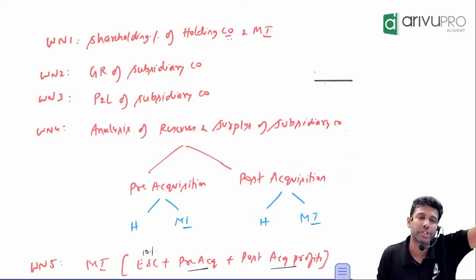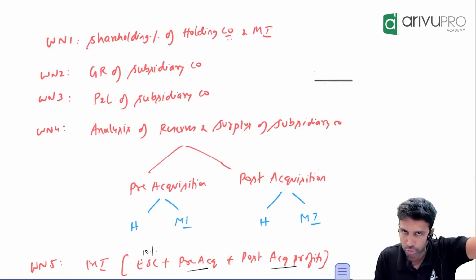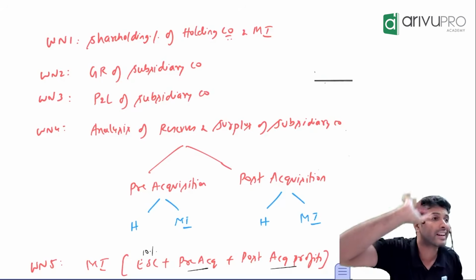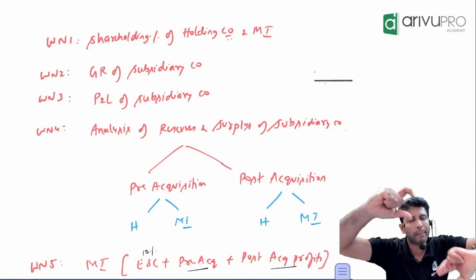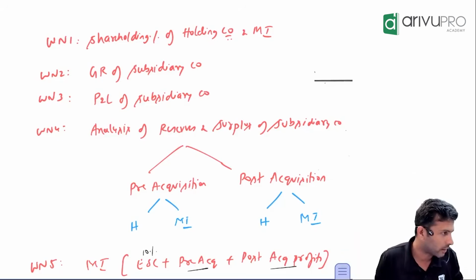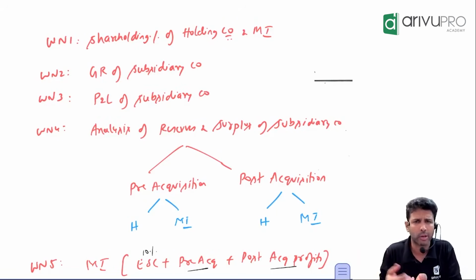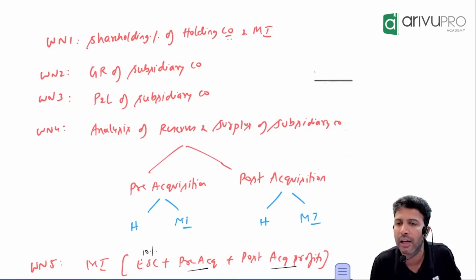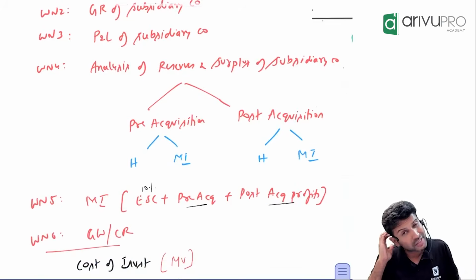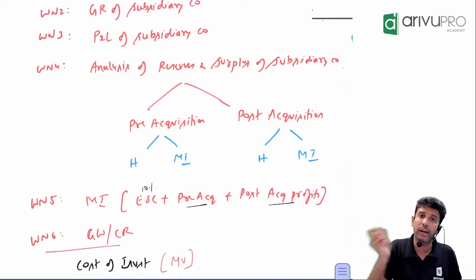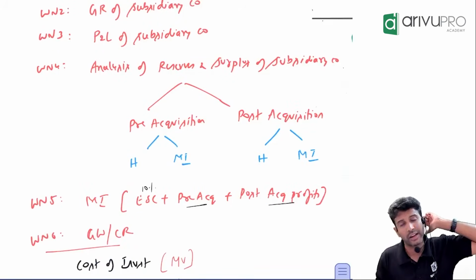Same goes for pre-acquisition reserves and surplus or profits also, net it off. By doing this, you will get the net cost of investment. Compare it with face value share capital. If you get a higher, positive number, it is goodwill; a negative number leads to capital reserve. Then working note number 7 is where you show the consolidated reserves which will come in your consolidated balance sheet.